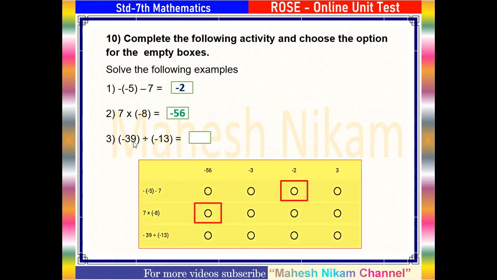Then the third example is the division of two negative integers. Negative 39 divided by negative 13. You know that 13 threes are 39. Therefore, the answer is 3. Both integers are negative, so the answer is positive. Therefore, 3 is the correct answer.